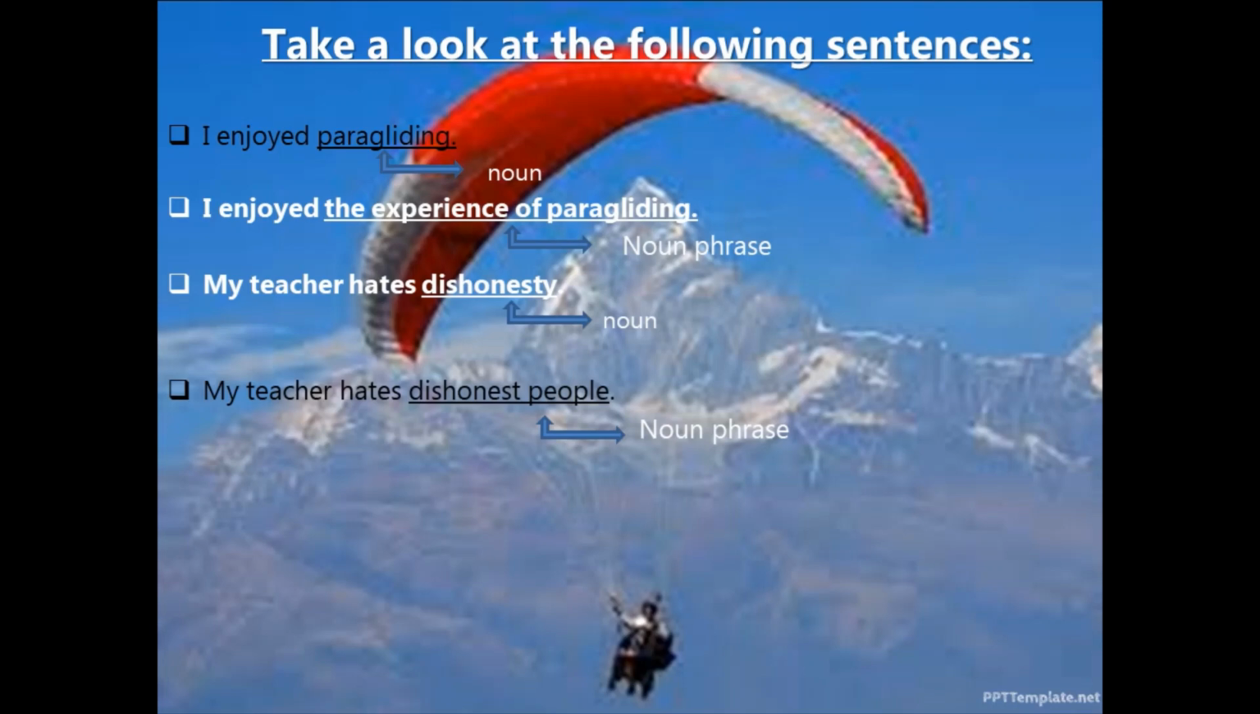Similarly, if you see the second sentence, my teacher hates dishonest people. Now, dishonest people and dishonesty is similar. Dishonesty is shown by the people, right? So if we use it in the phrase form, that is a group of words that means the same. My teacher hates what? Dishonest people. Okay, so dishonest people, again we see the structure of the noun. There should be a head, that is the noun. Before that comes the modifier. So modifier plus noun is your noun phrase. My teacher hates dishonest people. I enjoyed the experience of paragliding.